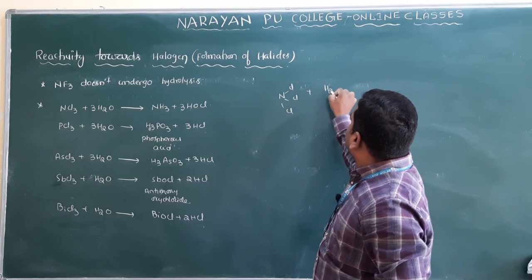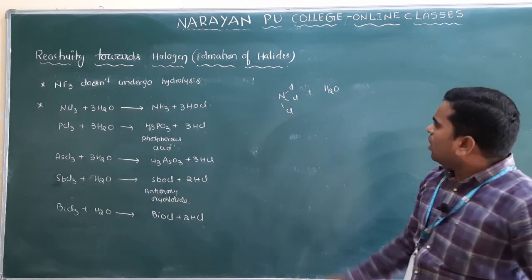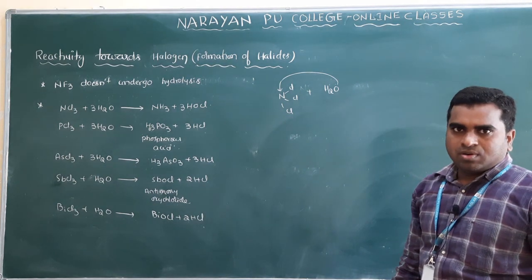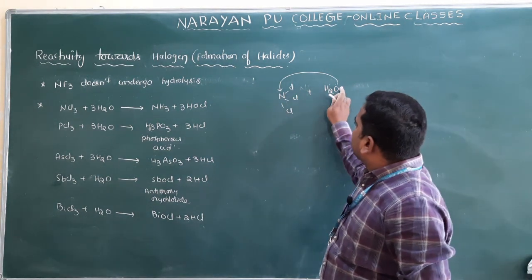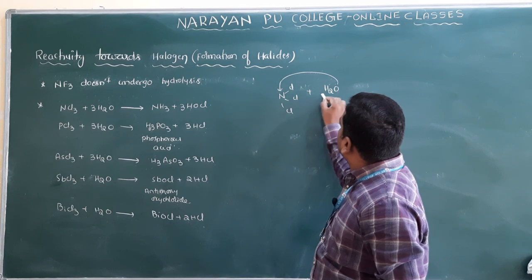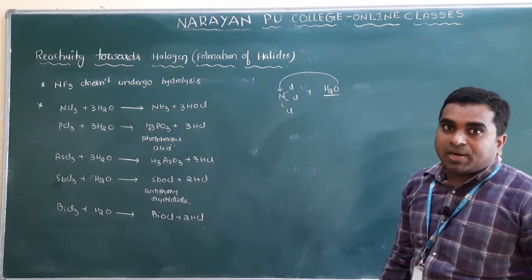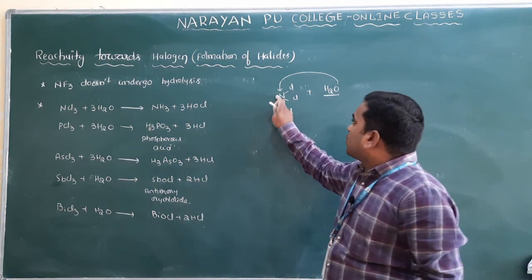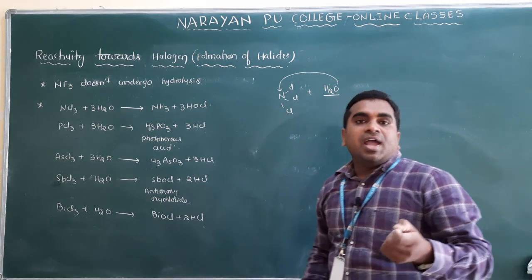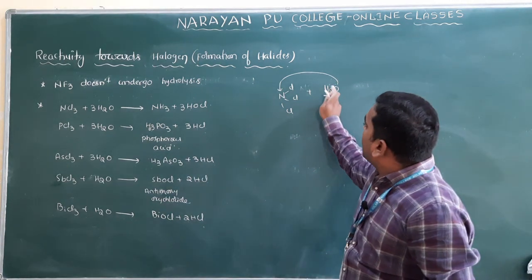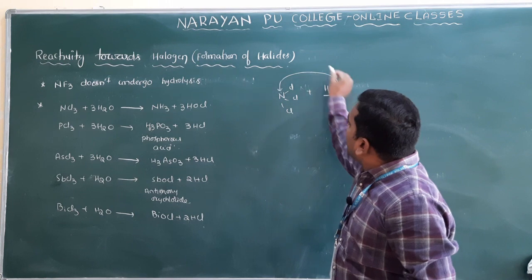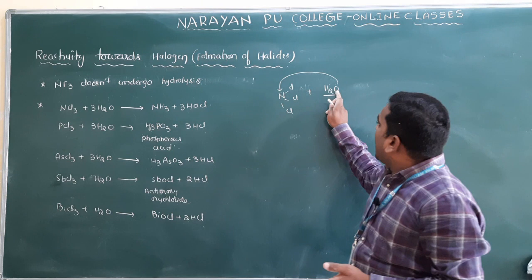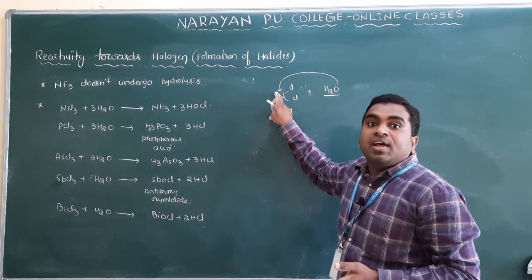If you treat this with water, first of all water should attack on the nitrogen. Clear? It is nitrogen. Then what will happen here? Nitrogen should make a bond with which one? Water. But nitrogen cannot make a bond with the water. Why? Because nitrogen does not have an empty d orbital, and the lone pair is there. To make another bond, the d orbital should be empty. So that's why water will not attack on the nitrogen.